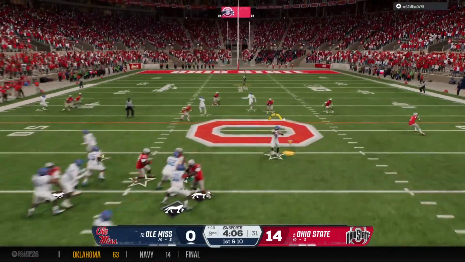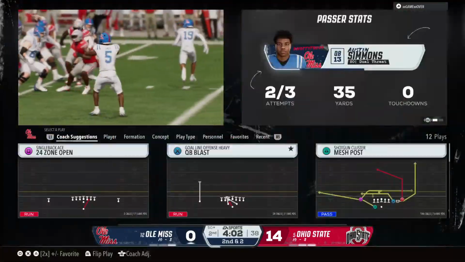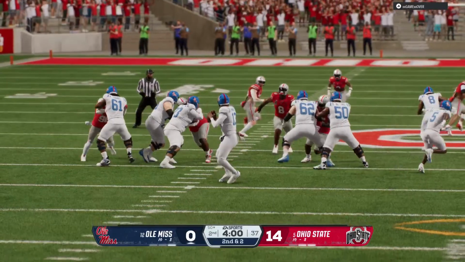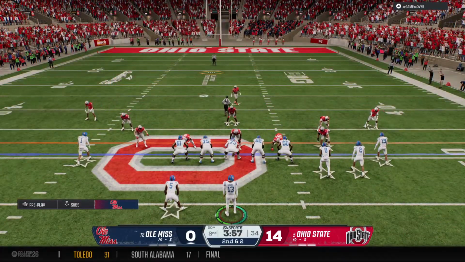On 1st and 10 here, looking to throw the ball. Caught over the middle. It's Lacey. That's what I love about this guy. He has the ability to sneak out of the backfield. The quarterback's able to find him open, checks it down for a nice gain. What's the play call here on 2nd down for this offense?